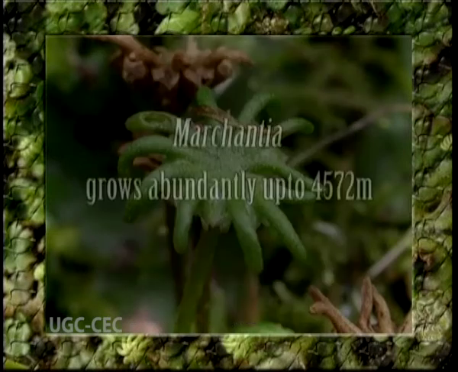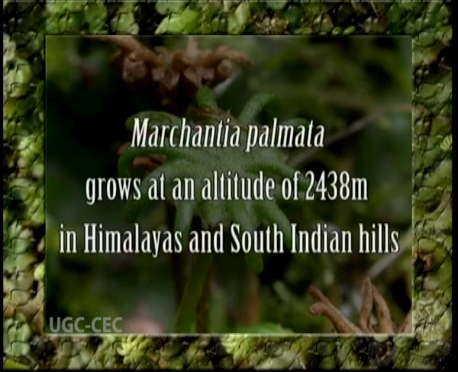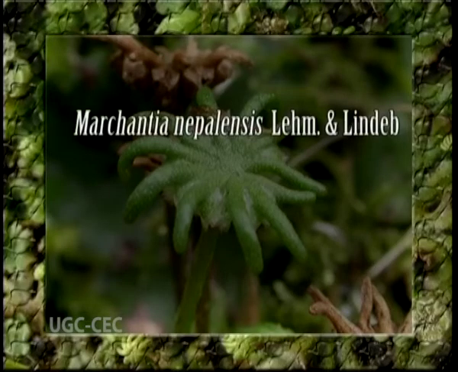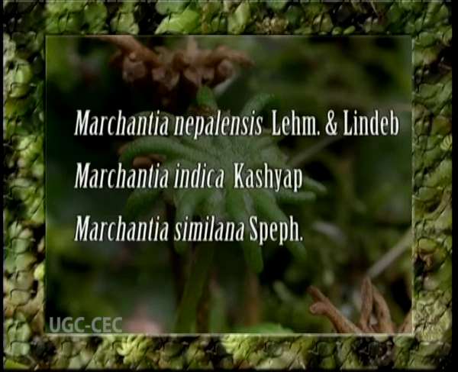It grows abundantly up to 4,572 meters. Marchantia palmata grows at an altitude of 2,438 meters in Himalayas and South Indian hills. However, it is commonly found in Kashmir and Punjab. The other common species of India are Marchantia nepalensis, Marchantia indica and Marchantia simlana.